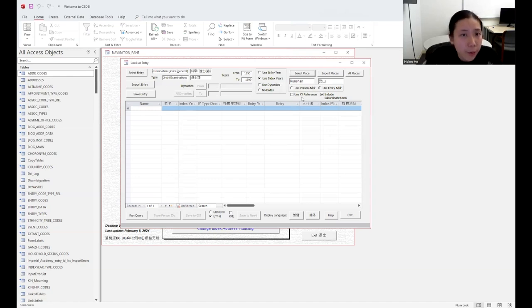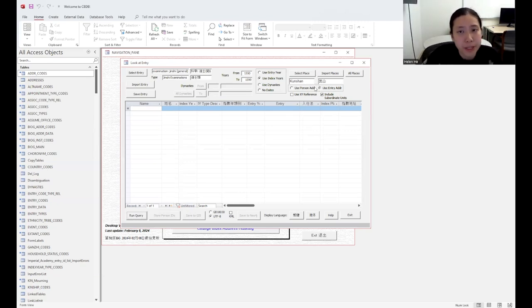So here we go. We have all the three parameters all set. We want jinshi from these specific time periods, and we want to look at people who entered into government from Kunshan. We're ready to run the query. Let us click on run query. Oops. Okay. It seems there's no records, which means that our criteria is too narrow.